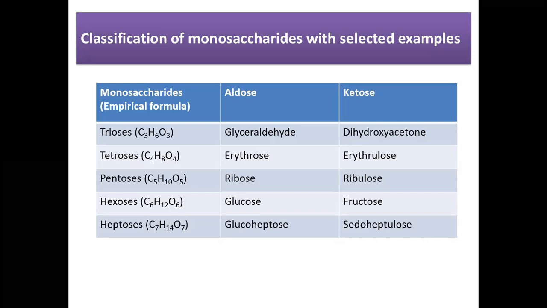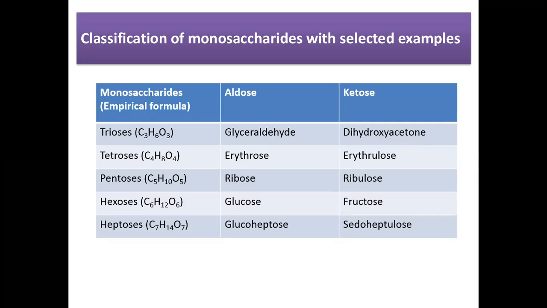Ketotriose means the monosaccharides which are triose but also have a ketonic group, carbon double bond O, in their structure. Glyceraldehyde is the example of aldotriose, while among trioses we can also consider ketotriose. The ketotriose example is dihydroxyacetone.